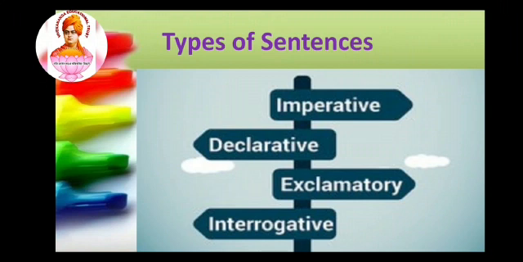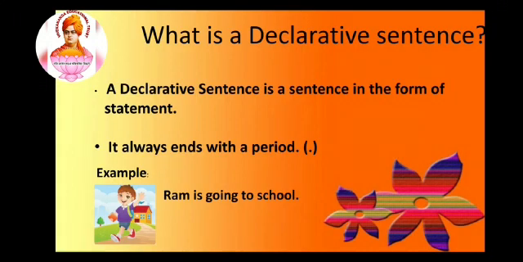Next we are going to see types of sentences. There are four major types of sentences: imperative, declarative, exclamatory and interrogative. Now we are going to see each and every sentence in a brief manner. What is a declarative sentence? A declarative sentence is a sentence in the form of statement. It always ends with a period. It is nothing but full stop. A declarative sentence will give the information about the subject in the form of statement.